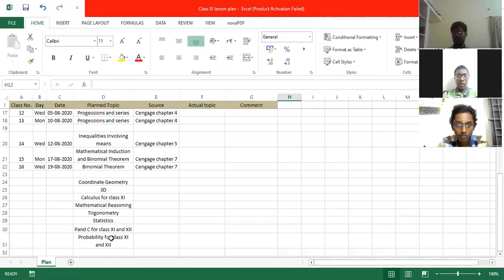Next we'll be starting with Venn diagrams, and then we'll be going with the relations and functions.